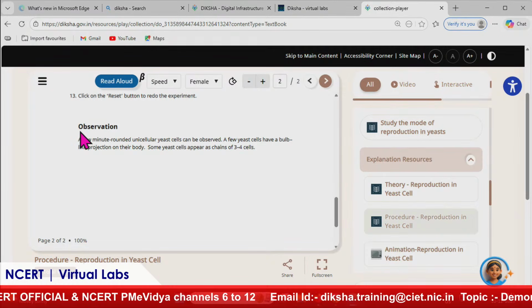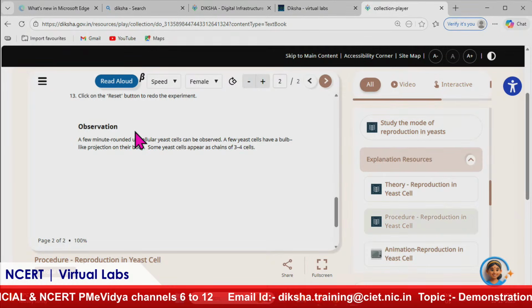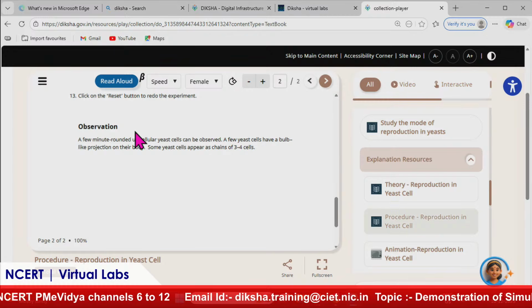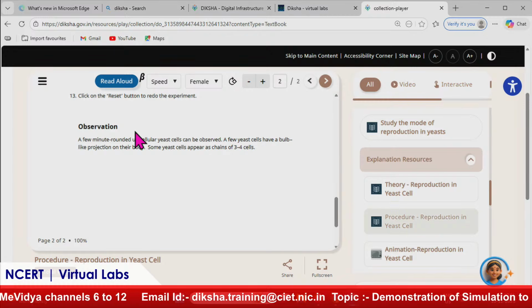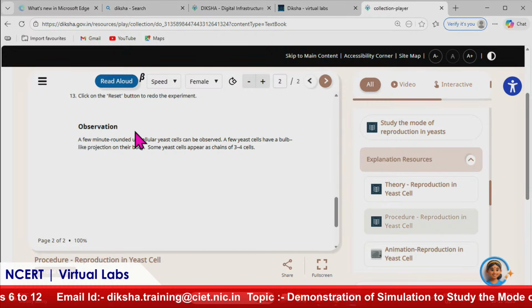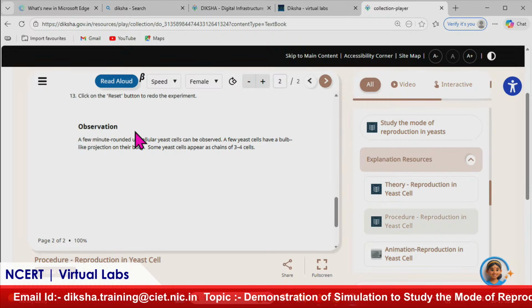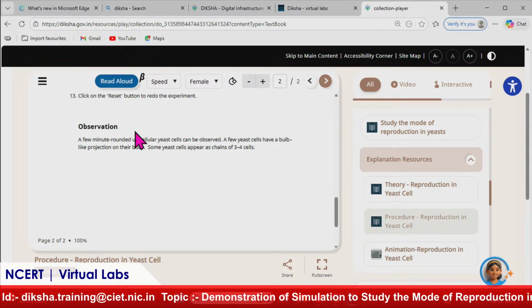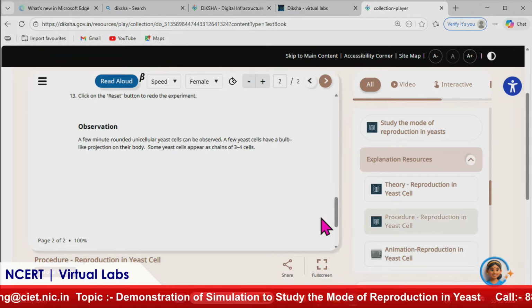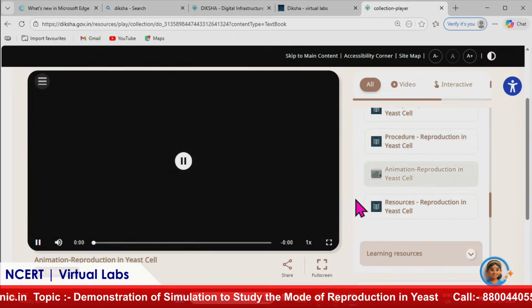And at the end we can see that observation is given. Whenever we are going to perform any experiment, we should know what we should observe. That's why observations are written, so that the child gets to know that these are the things I need to notice and record while performing and observing the experiment and its results.